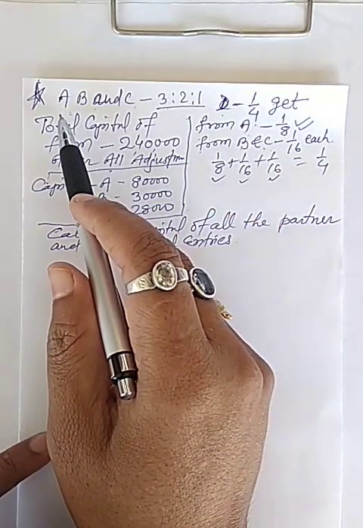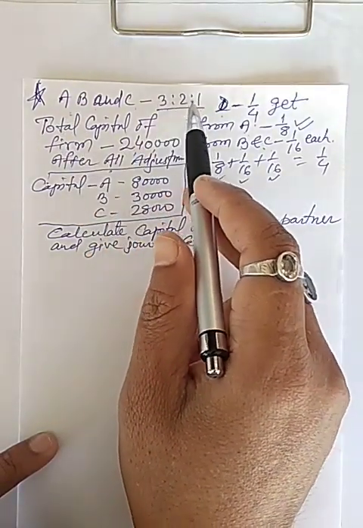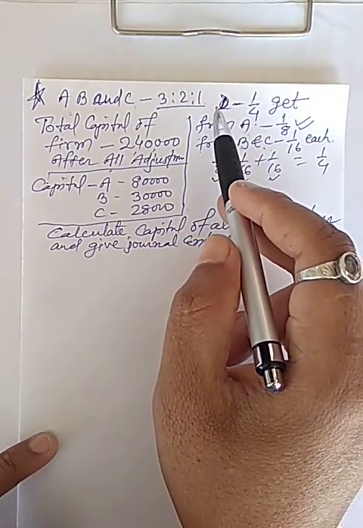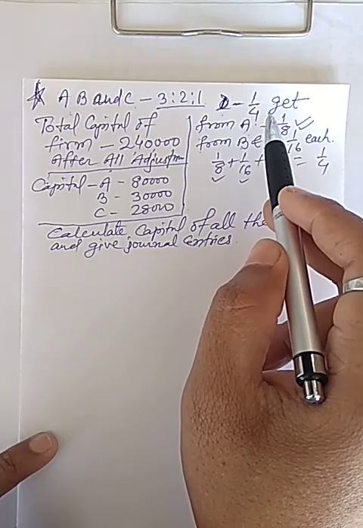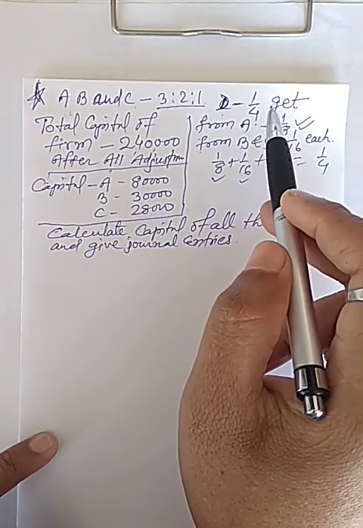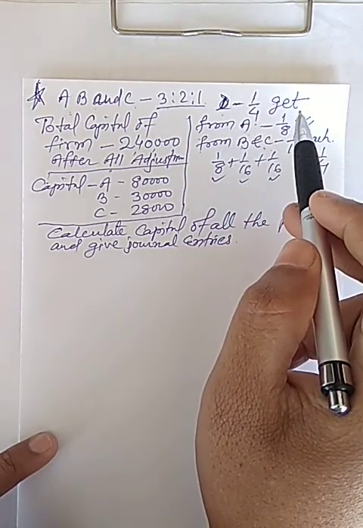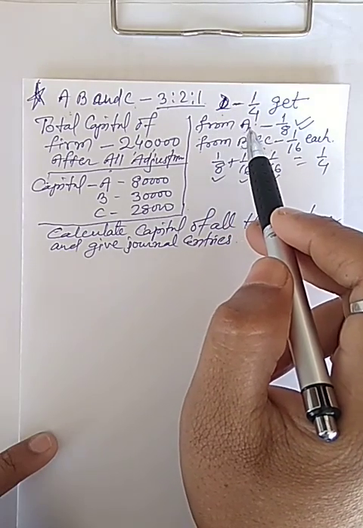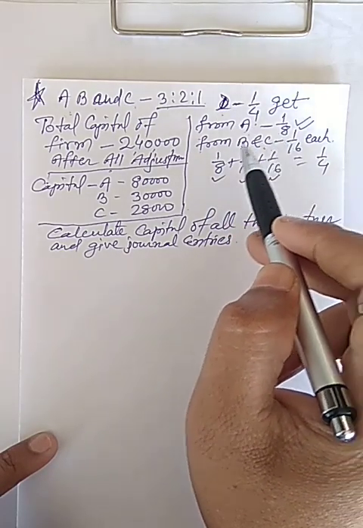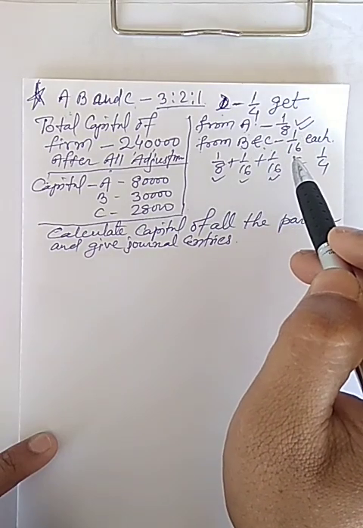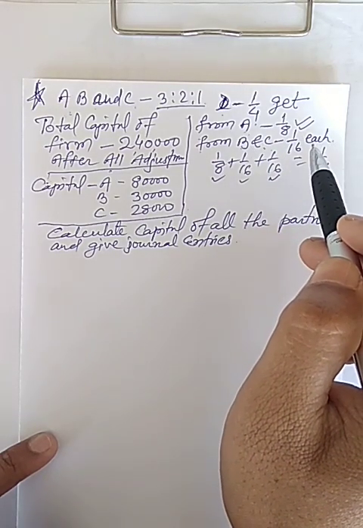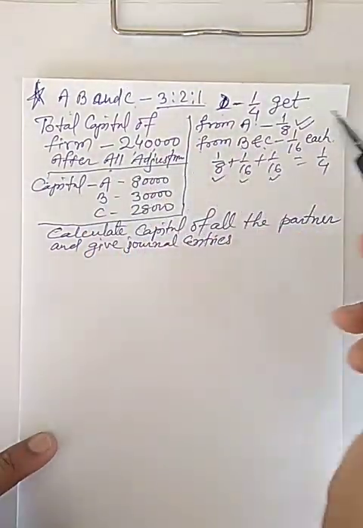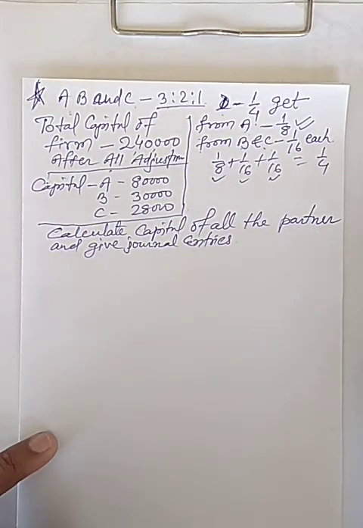In short, A, B, C are partners in a firm in 3:2:1 ratio. D is the new partner, gets 1/4 share, and he gets from A 1/8, from B and C 1/16 each, and total capital of firm will be 2,40,000 after all the adjustment.